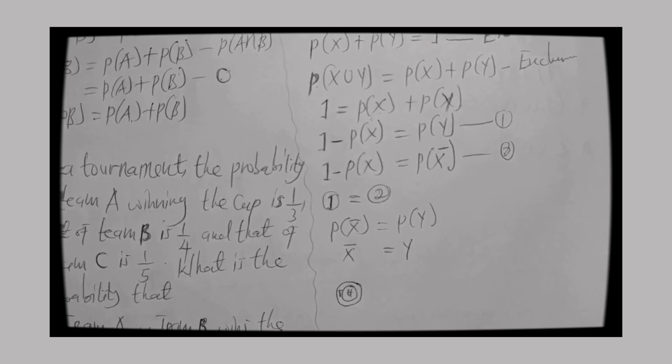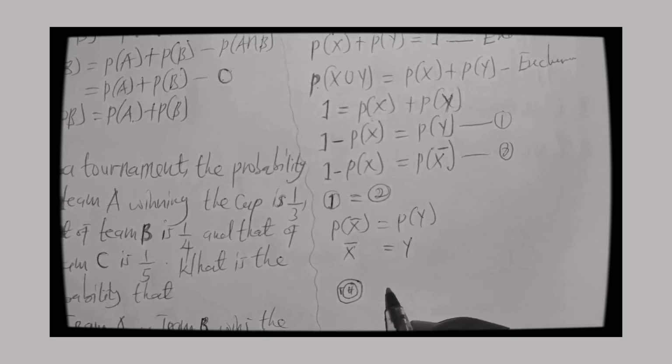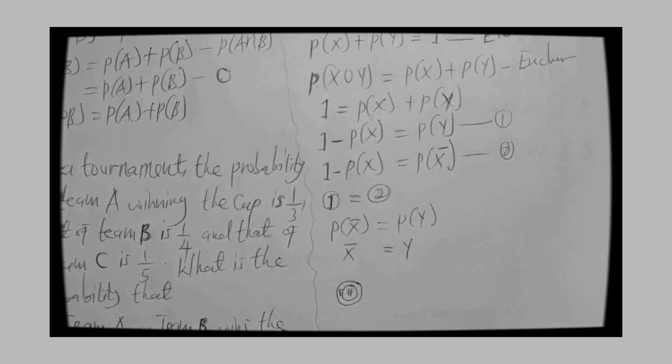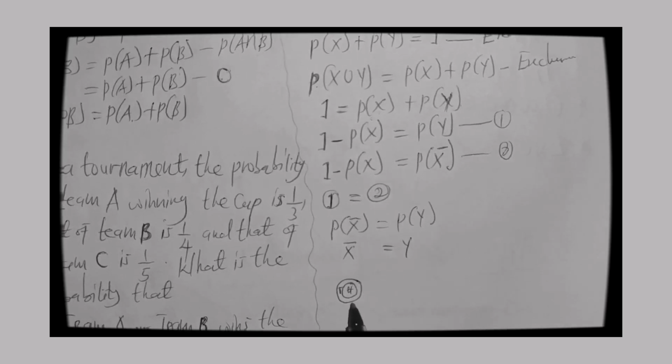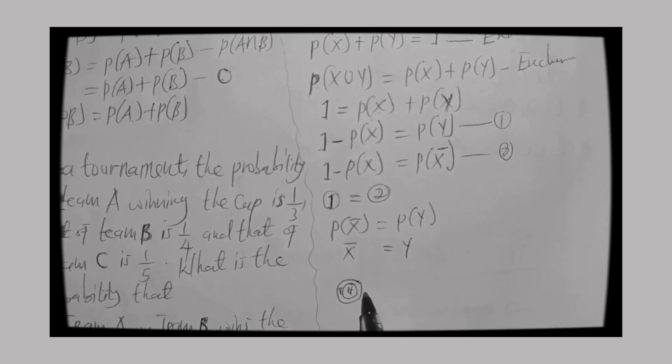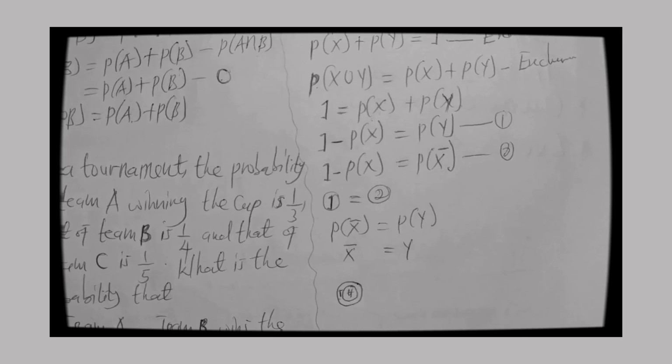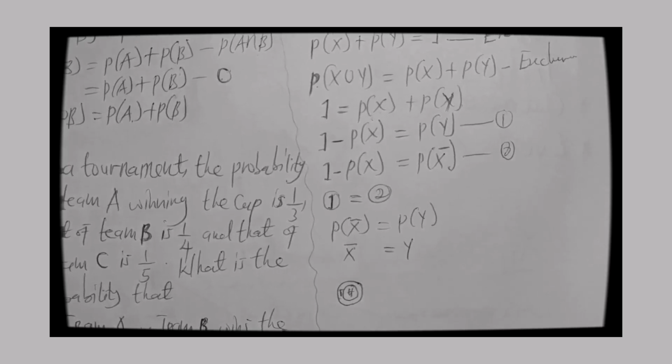And it becomes mutually exhaustive, where if the head occurs, the complement of the head not occurring together with the head occurring will give me 1. Or better still, if a head occurs, it means that the tail won't occur, and if a tail occurs, it means that the head won't occur. So each of the events has an equal chance of occurring.